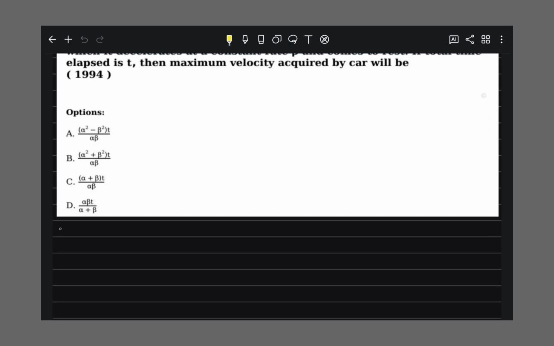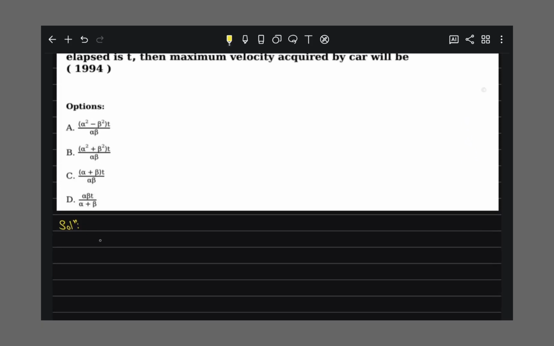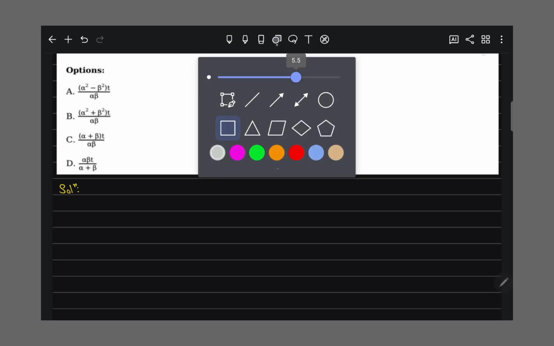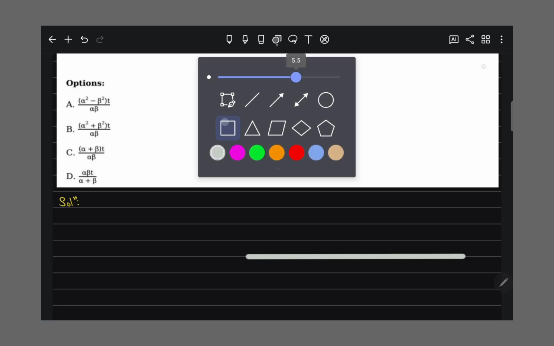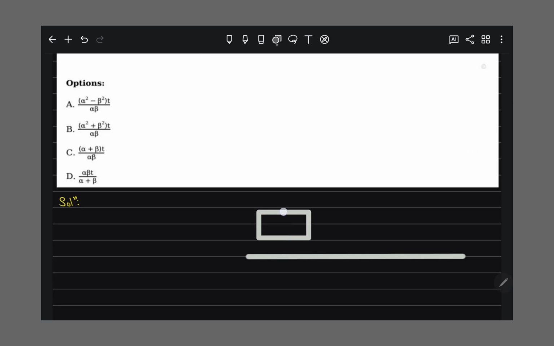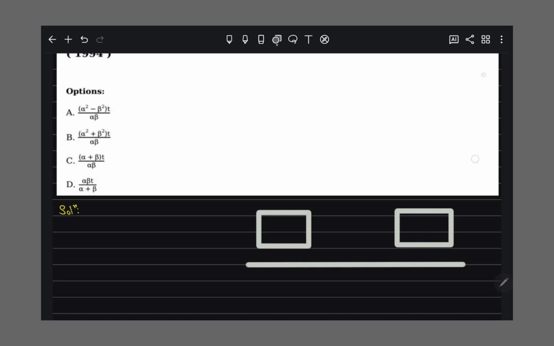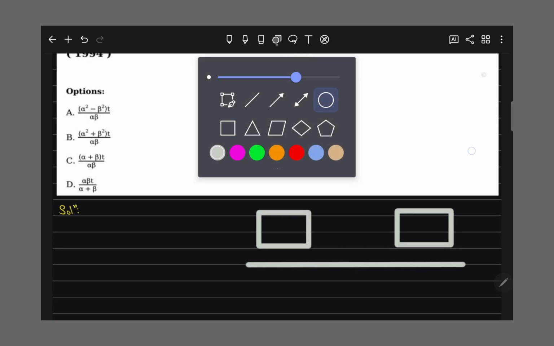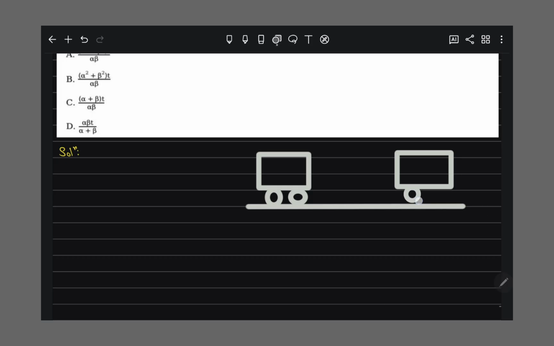So in this question they are telling that a car is accelerating. Actually the car starts from rest, means it is like a situation like I draw the diagram. So in this condition there is a car, and in this car they first accelerate and after that they decelerate, right?